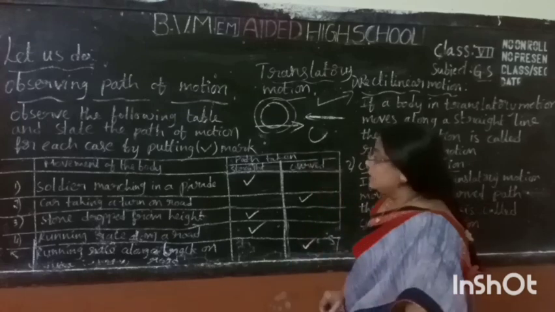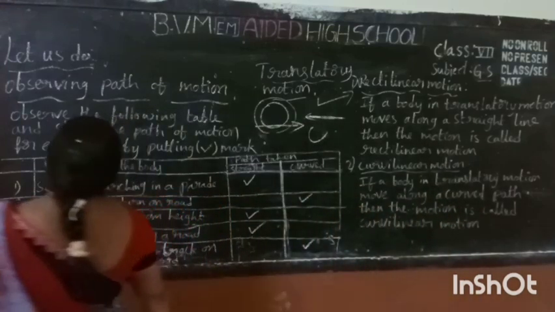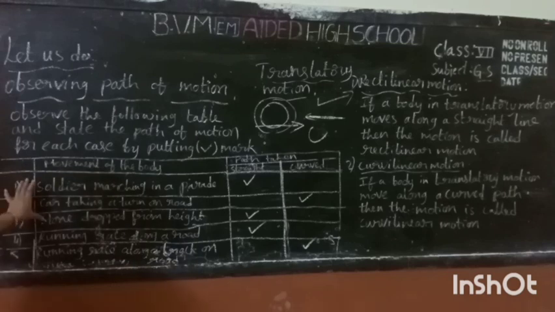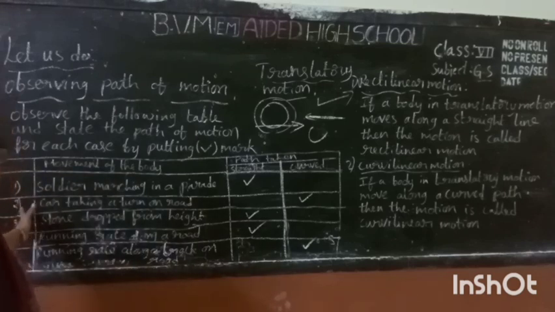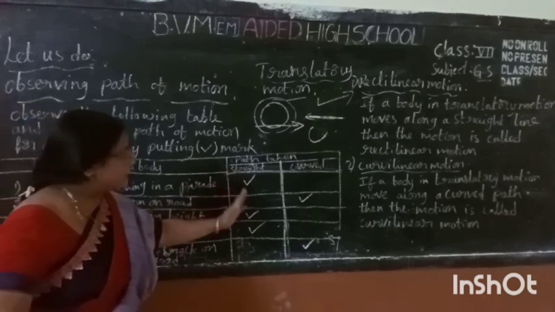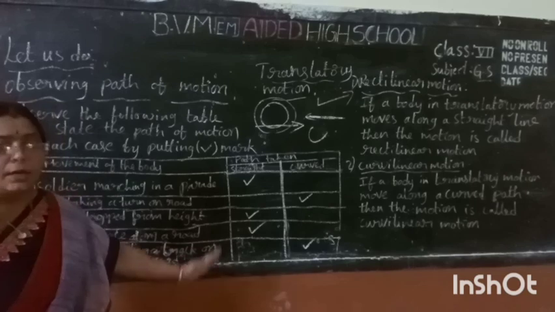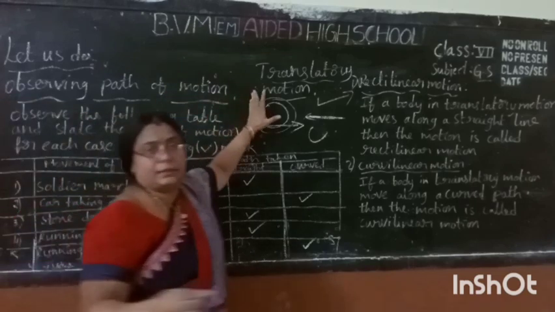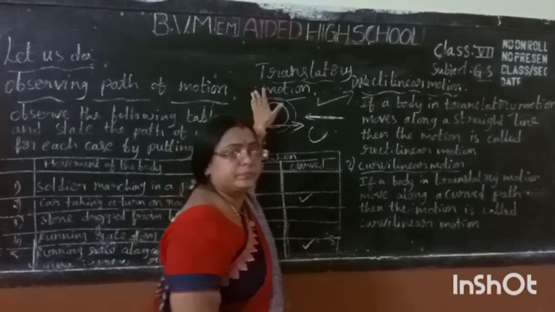Do you understand? Here, some objects are moving in a straight line, and in some other situations we observed a curved path. These two, straight line and curved line paths, come under translatory motion. Do you understand?